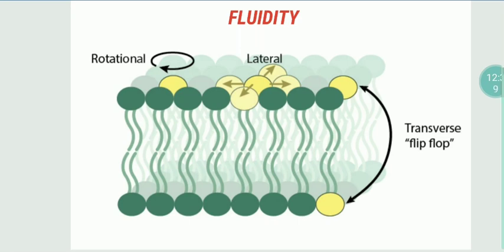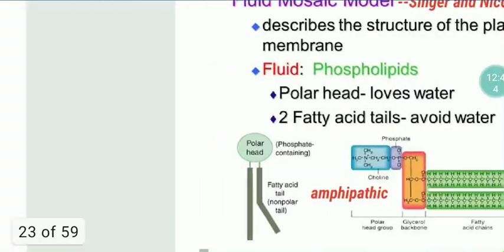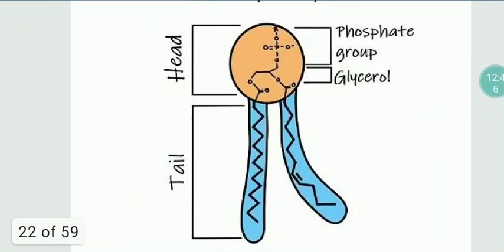Hope you are following, children. So till now we have discussed only the phospholipid bilayer. Each phospholipid molecule contains a phosphate head, a polar, hydrophilic head, and a tail which is non-polar, made up of fatty acid chains.